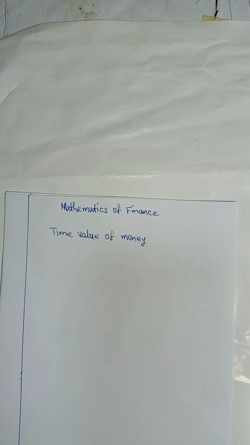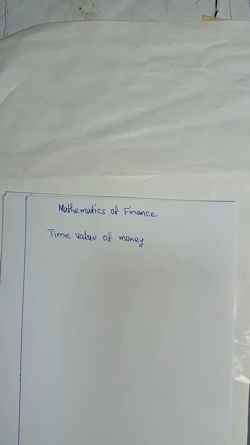So we want to look at simple interest and compound interest. We've explained the difference between interest income and interest expense. Interest expense can also be called borrowing cost.